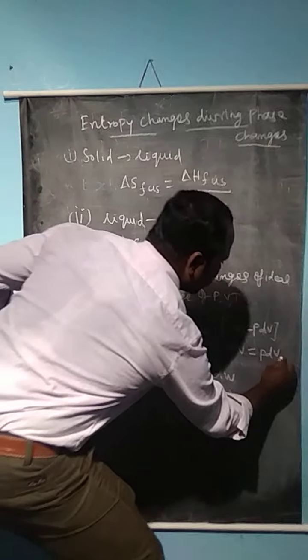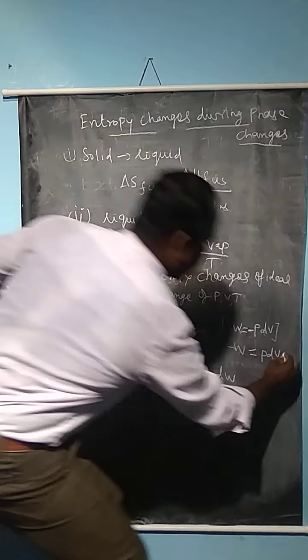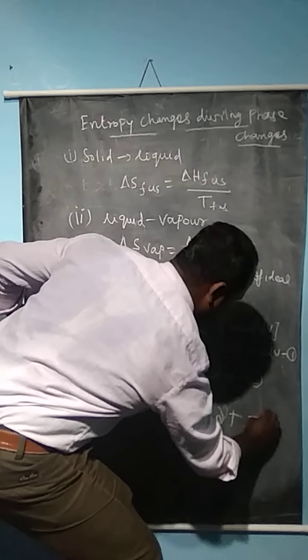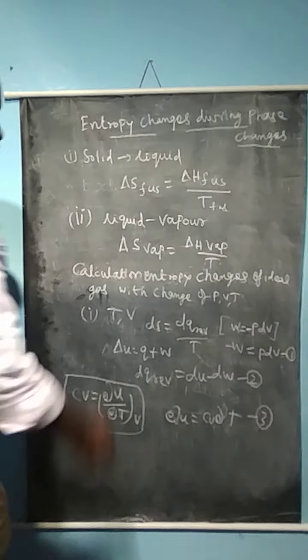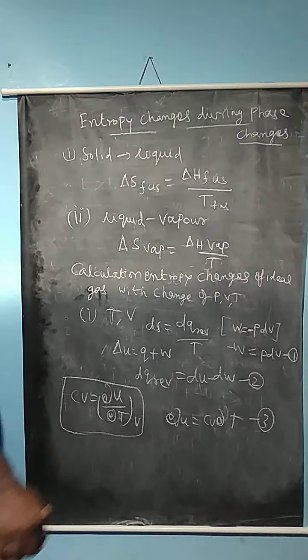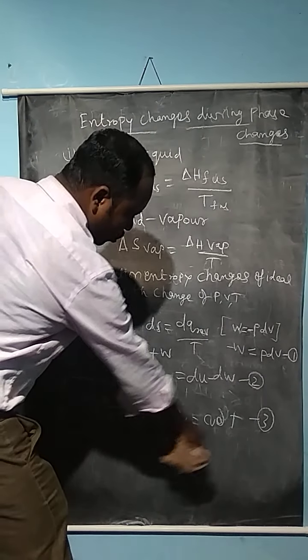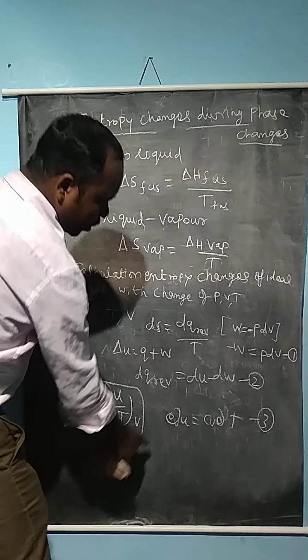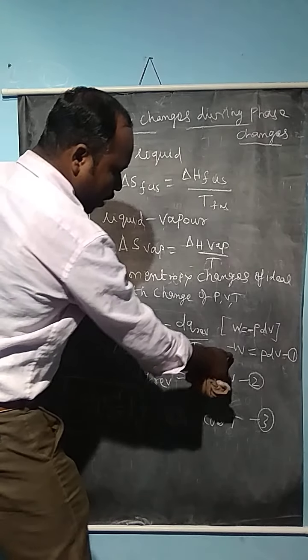Number 1, so give the numbers for equations 1, 2 and 3. So put the value of minus dW and dU into equation number 2, the dU value minus the dW value.